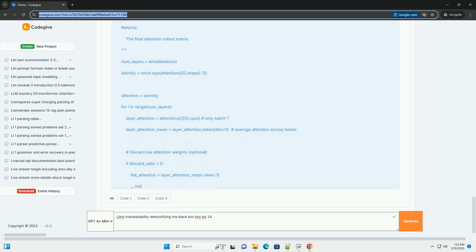Scalability: some interpretability methods are computationally expensive and don't scale well to very large models. Adversarial examples: interpretability methods can be fooled by adversarial examples designed to mislead them. Evaluation: it's difficult to objectively evaluate the quality of interpretability methods. How do we know if an explanation is good?